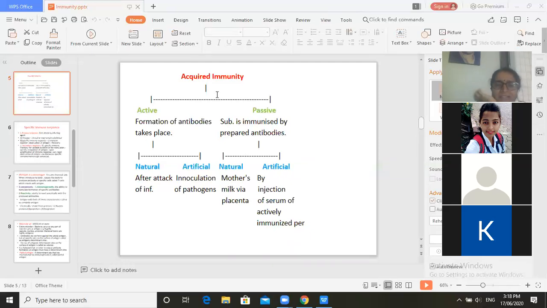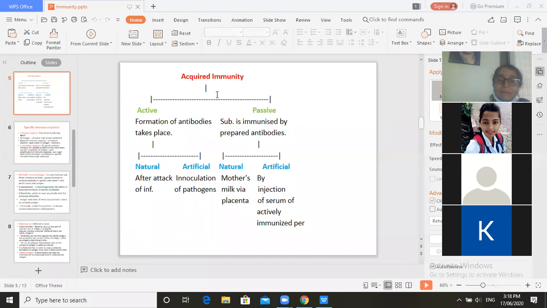So we call them vaccines. These are nothing but the vaccines which we give to that particular person to immunize them. So bacterial vaccines, if you know any: BCG vaccine, which prevents tuberculosis, then cholera vaccine, which prevents cholera.